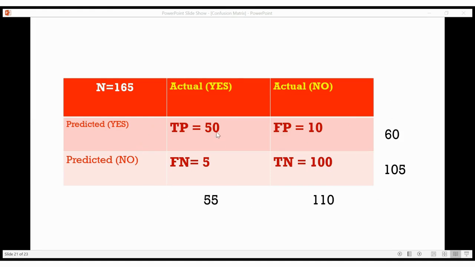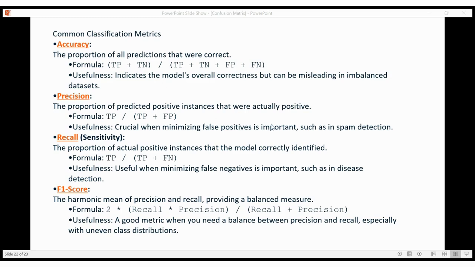Now we'll calculate this. So we have a classification matrix to see how these values have been given. We have four metrics: accuracy, precision, recall, and F1 score. Accuracy is where all the predictions that are made are correct. Precision is, of the predicted positive instances, how many are actually positive, that is true positive and false positive.